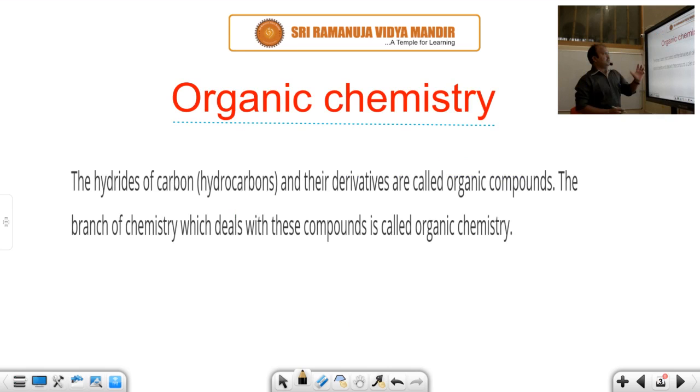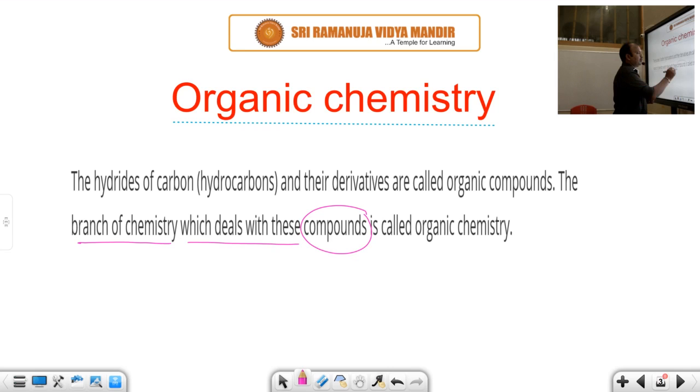So first, what is organic chemistry? Organic chemistry is a branch of chemistry. Because in chemistry, so many branches will be there: general chemistry, inorganic chemistry, physical chemistry, drug chemistry, biochemistry. One of the important chemistry branches is organic chemistry, which deals with organic compounds. So the chapter which deals with organic compounds is called organic chemistry.